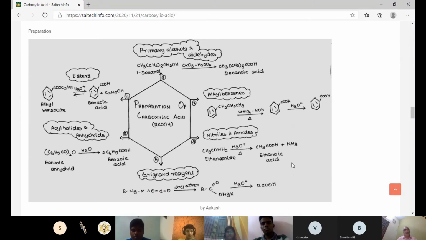Okay, right. Now over to Akash for the preparation of carboxylic acids from primary alcohols. Akash, please. Okay, sir. So now we'll see the preparation of carboxylic acid. There are 6 methods of preparation. The first method is from primary alcohols and aldehydes. Here 1-decanol is there, that is CH3(CH2)8CH2OH, in the presence of CrO3 and H2SO4 as a catalyst. This reaction gives us decanoic acid, that is CH3(CH2)8COOH.